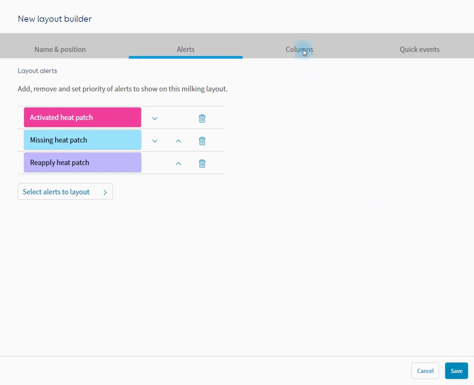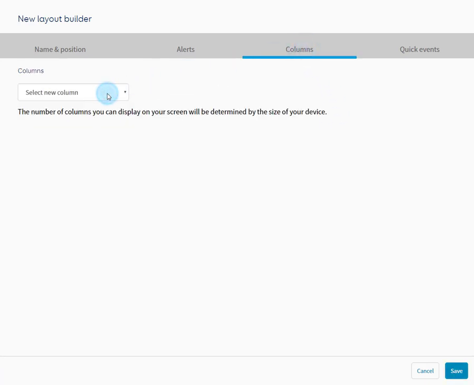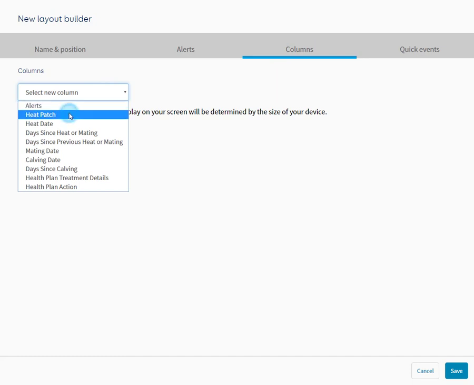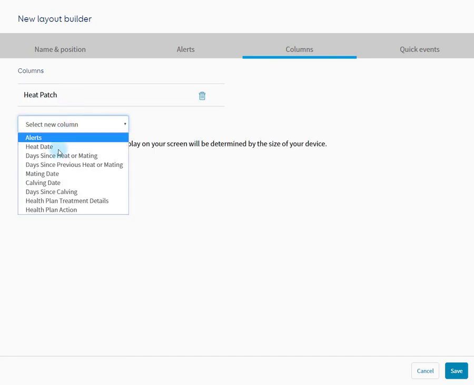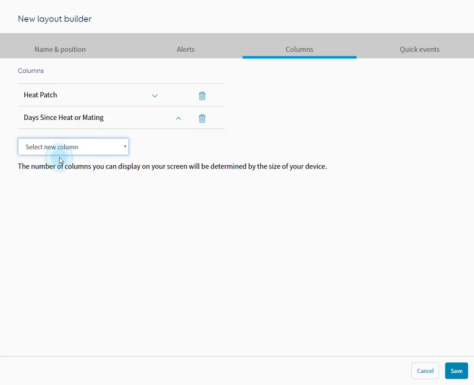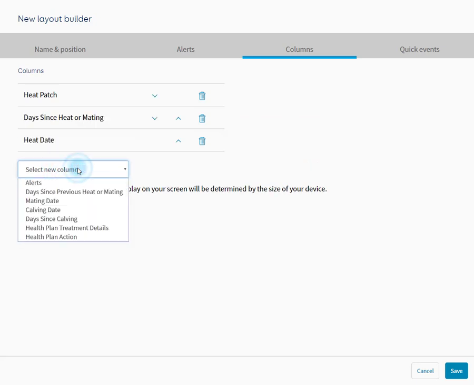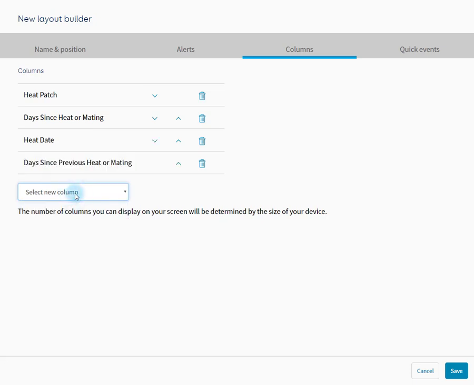Let's set up the columns that are relevant for heat. So let's add heat patch, days since heat or mating, heat date, and days since previous heat or mating. Now we've set that up, let's save that.